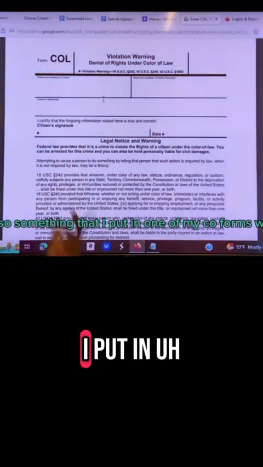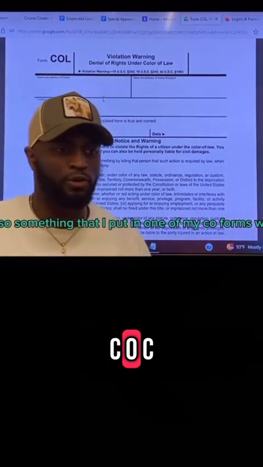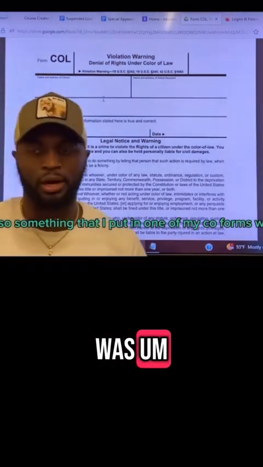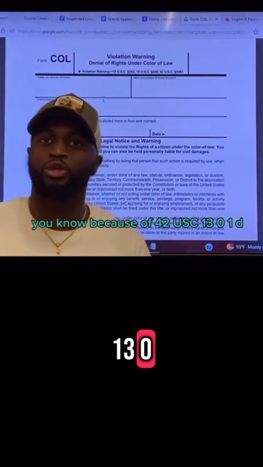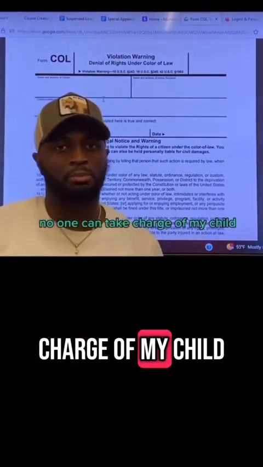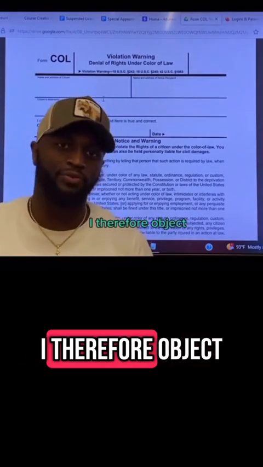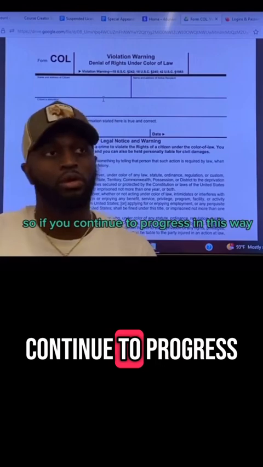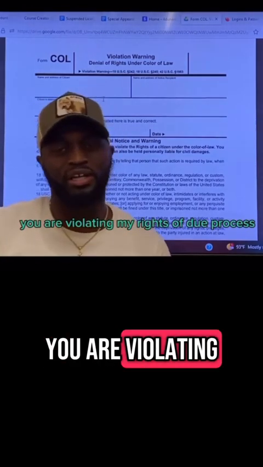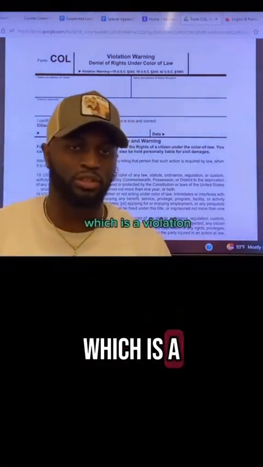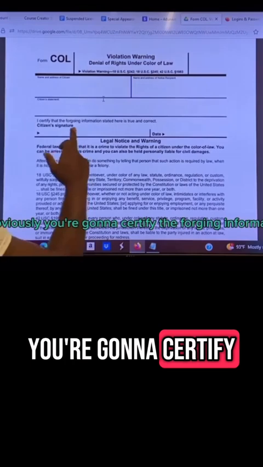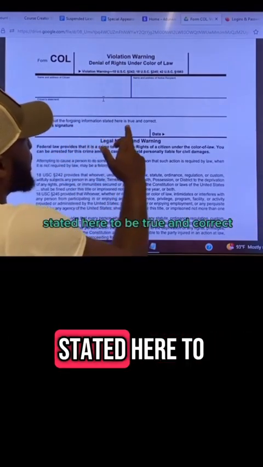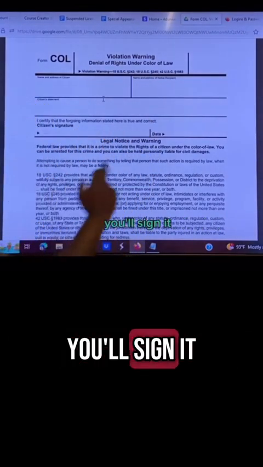So something that I put in one of my COL forms was, because of 42 USC 1301D, no one can take charge of my child against my objection. I therefore object. So if you continue to progress in this way, you are violating my rights of due process, which is a violation, and you're using the color of law to do so. Obviously, you're going to certify the foregoing information stated here to be true and correct. You'll sign it, you'll date it.